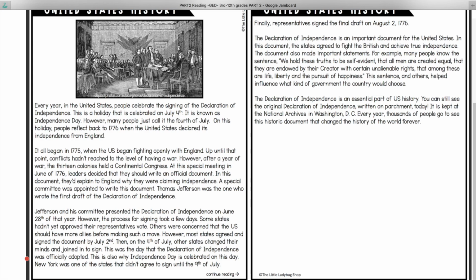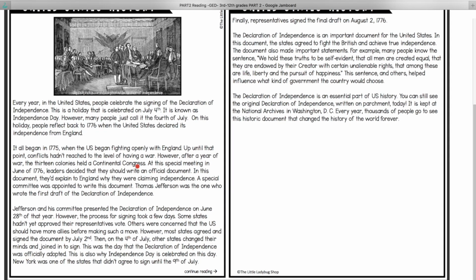New York was one of the states that didn't agree to sign until the 9th of July. Finally, the representatives signed the final draft on August 2nd, 1776. The Declaration of Independence is an important document for the United States. In this document, the states agreed to fight the British and achieve true independence. This document also made important statements.